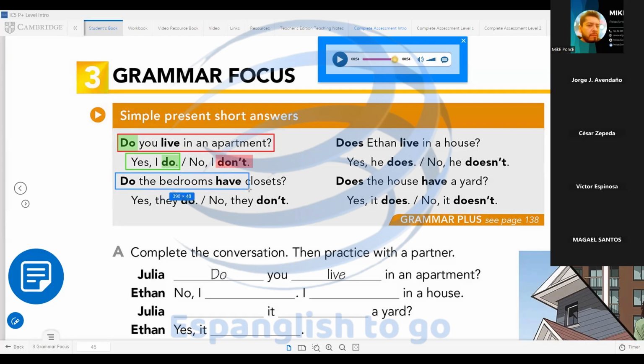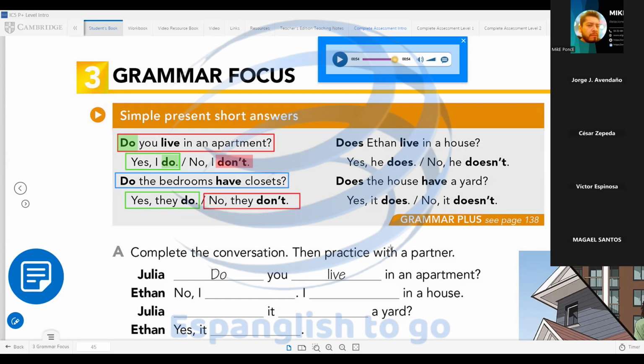Do the bedrooms have, in simple form, because we have an auxiliary. Do the bedrooms have closets? And we have two options, remember, because the question is with do. The short answer is with do. Yes, they do.